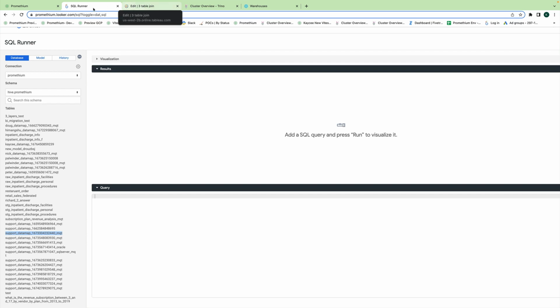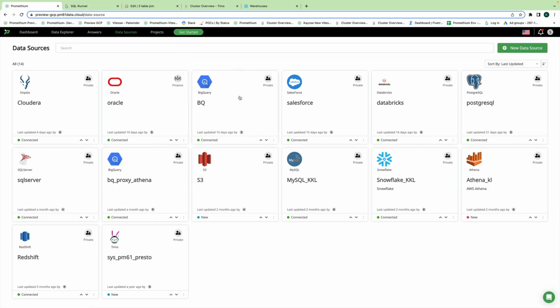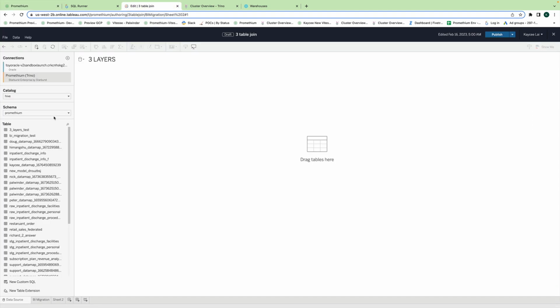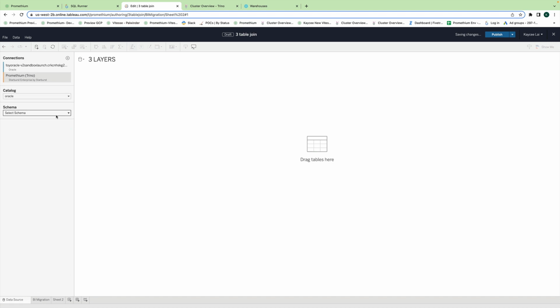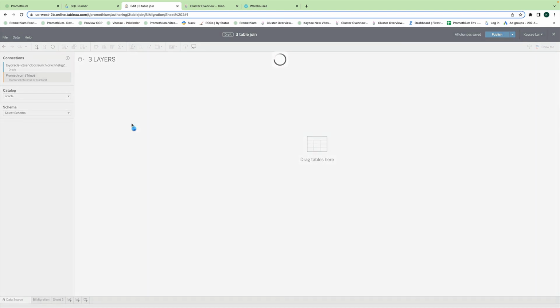What's special and what's cool is because Promethium is actually connected to all these data sources, you only need to connect to Promethium to have access to all these data sources. So let's check this out. Instead of picking Promethium as a schema, instead of the catalog being Promethium, why don't I go to Oracle? Because that's really what I want to know. And maybe it's this customer demo schema that I want here.